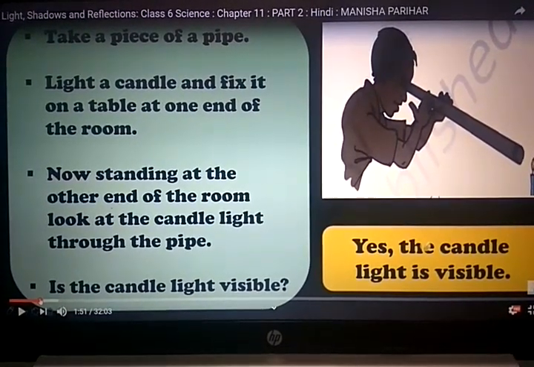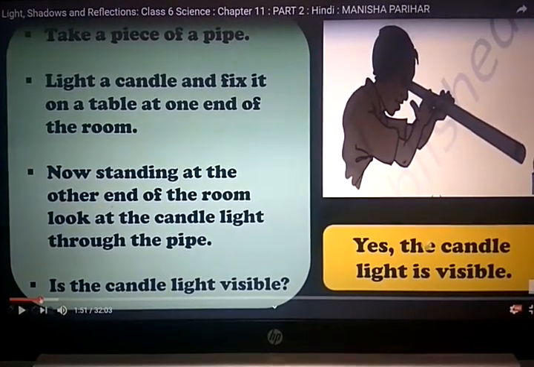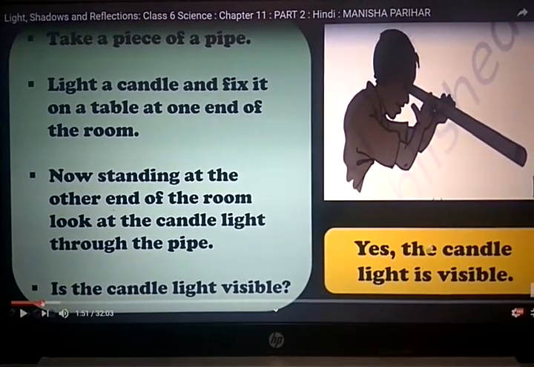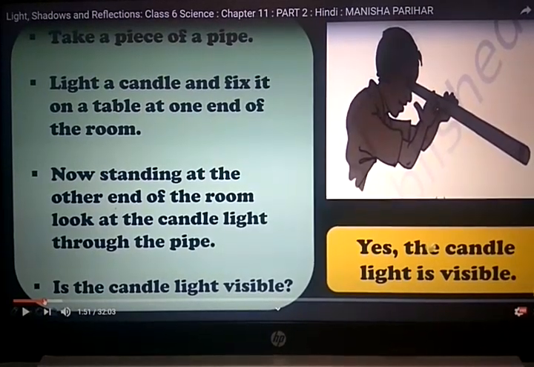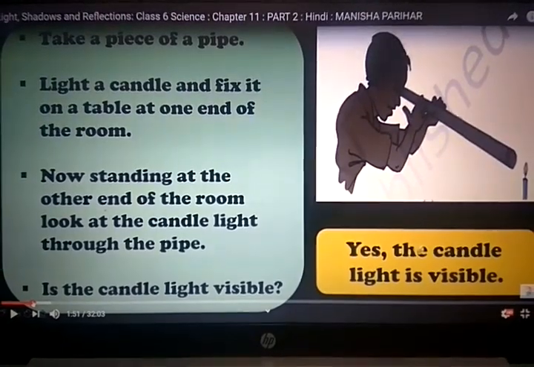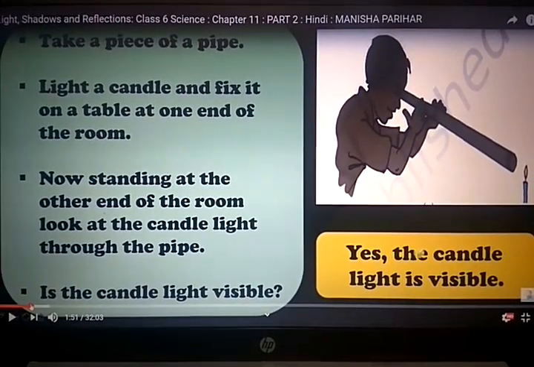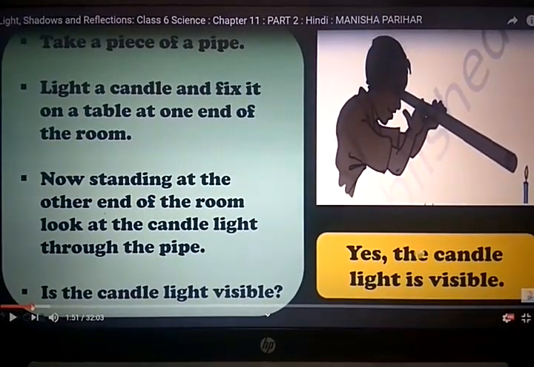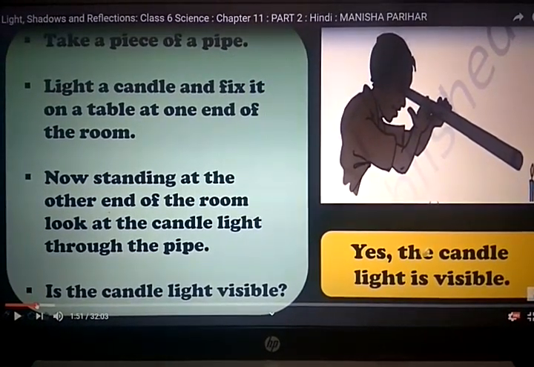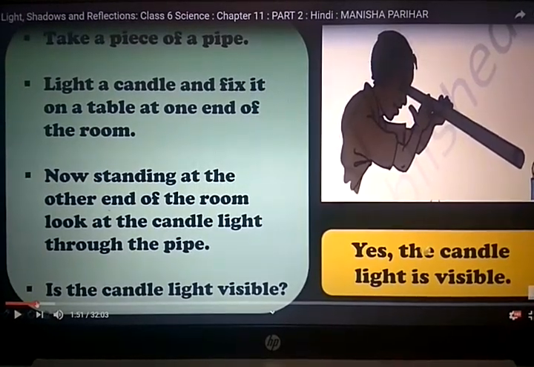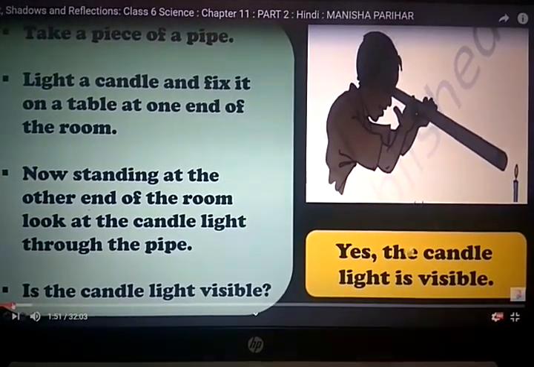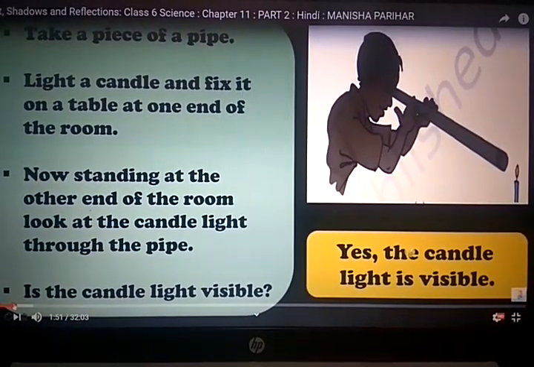Let's see the experiment that light travels in a straight direction. Take a piece of pipe, light a candle and fix it on the table at one end of the room. You can see here the candle is there. Now standing at the other end of the room, look at the candle light through the pipe. Is the candle light visible? Yes, the candle light is visible.